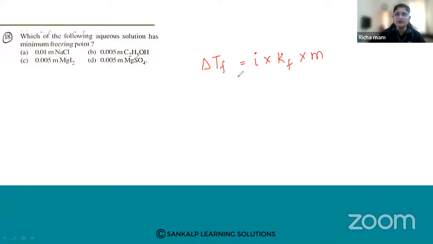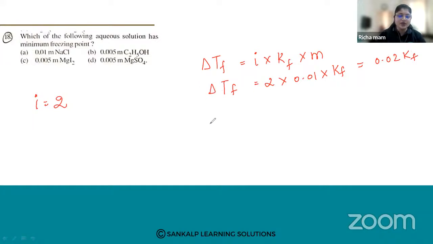So if you calculate the Van 't Hoff factor i for NaCl, it will be 2, because NaCl dissociates into Na+ and Cl-. So i equals 2. If you put this value, delta Tf will be i is 2 into molality 0.01 into Kf. The answer comes to 0.02 Kf. So this is the first answer.